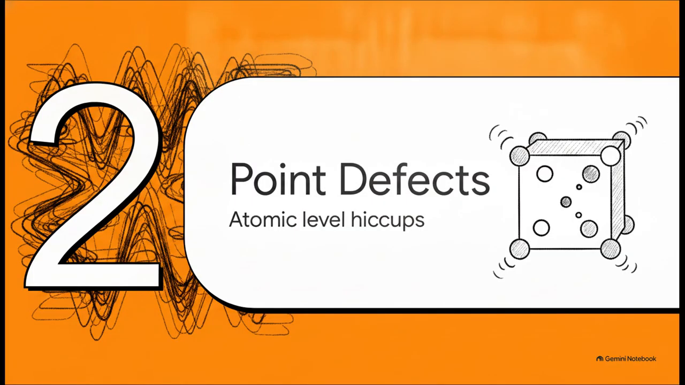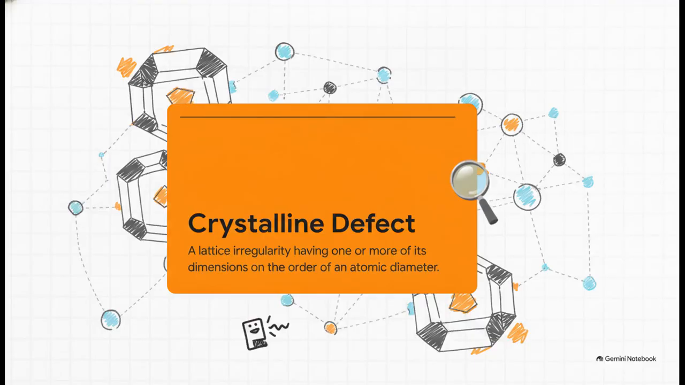Moving right along to Section 2, point defects in crystals. Let's see how this builds by zooming way in to look at these imperfections on a microscopic atomic level. It is absolutely crucial to grasp this core definition. A crystalline defect is just a lattice irregularity that has one or more of its dimensions on the order of an atomic diameter. Basically, it's a tiny atom-sized hiccup in the pattern. And remember, an idealized solid with perfectly uniform order just doesn't exist in nature. Every single crystalline material out there is packed with these defects.